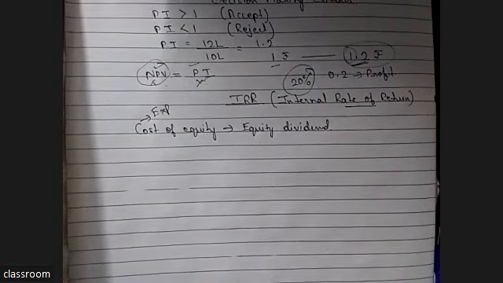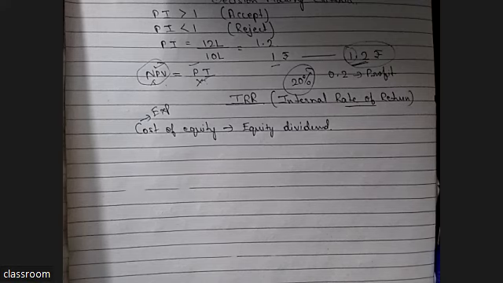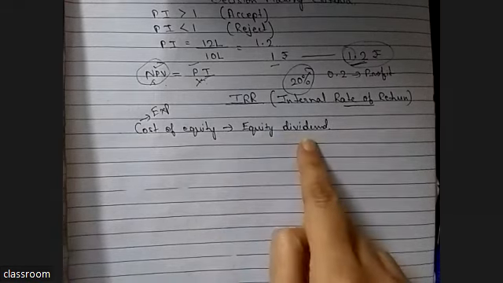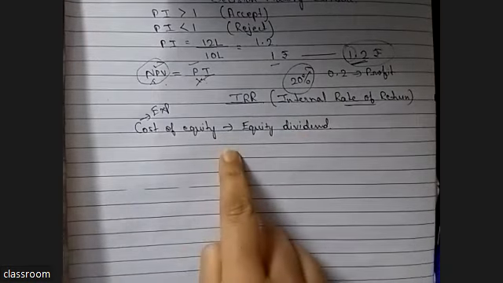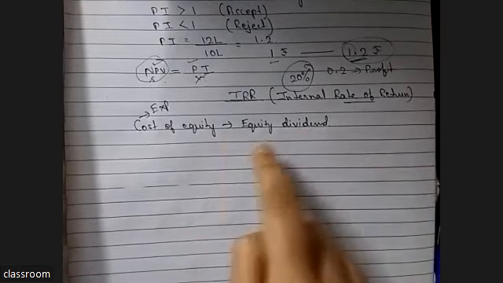Again, equity dividend is not compulsory, but generally every company pays dividend, otherwise shareholders will lose interest in your company. So if the company gives equity dividend, this is the cost of equity. This is the expense of issuing equity.